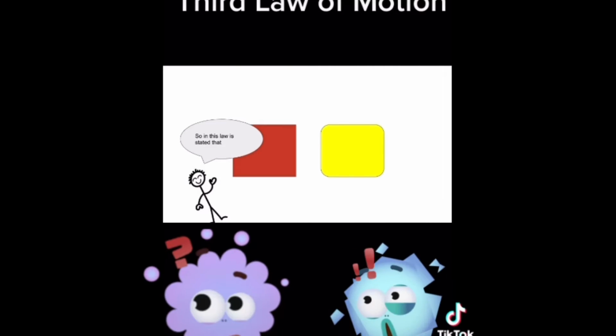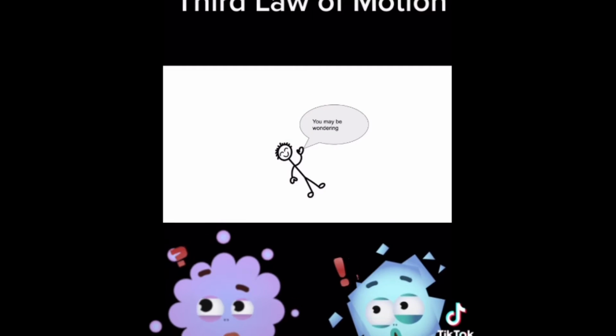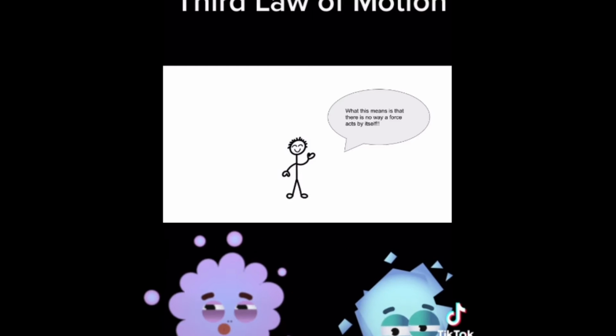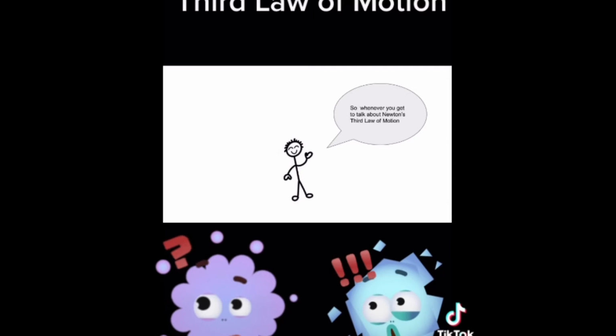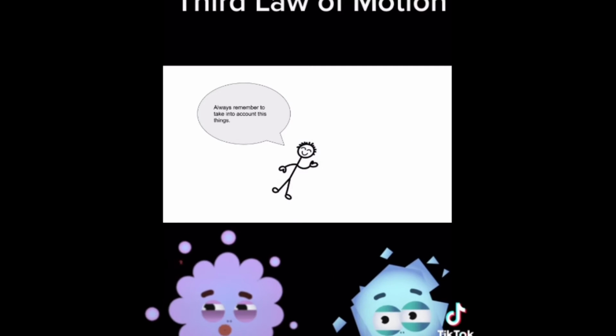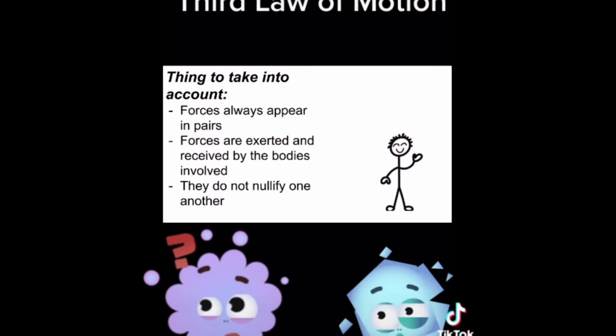In this law, it stated that whenever a force occurs, this will always happen. What you may be wondering is, what does this even mean? Well, what this means is that there is no way a force activates itself, because this will always generate another equal and opposite force. So whenever you talk about Newton's third law of motion, always remember to take into account these things: forces come in pairs, and forces are exerted and received by the bodies involved, they do not nullify each other.